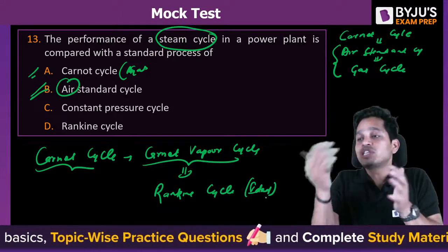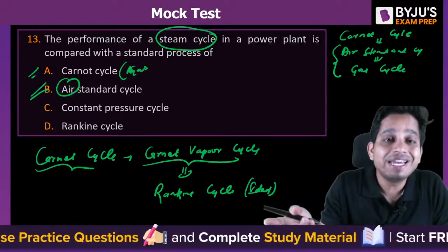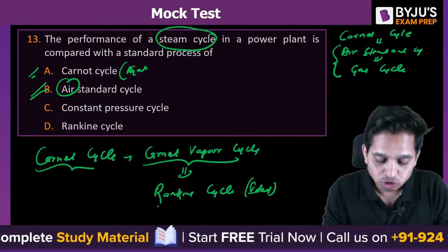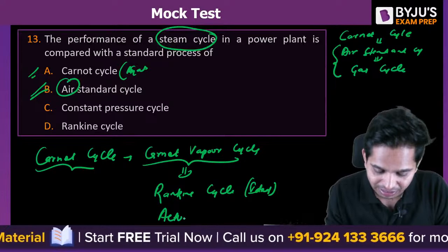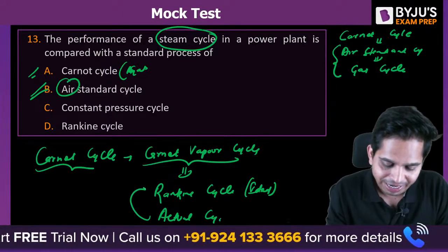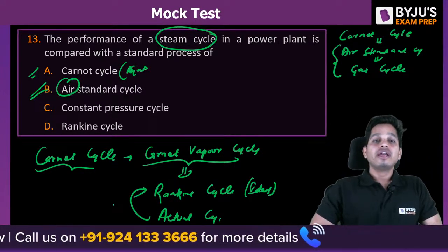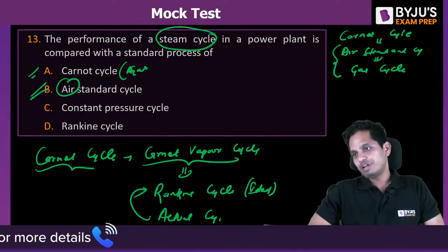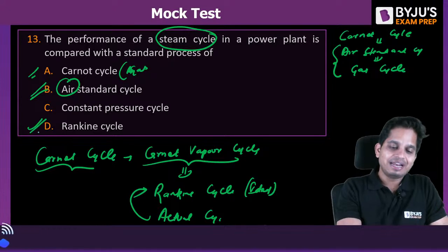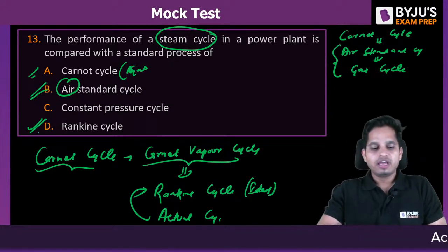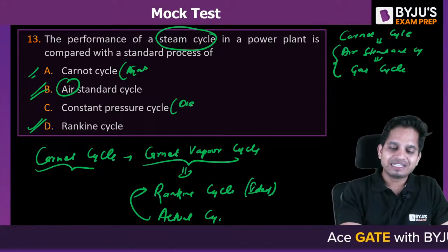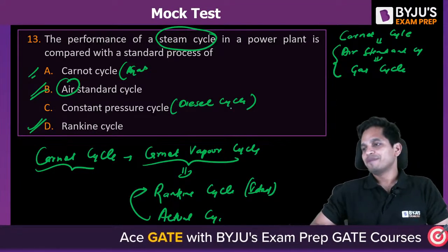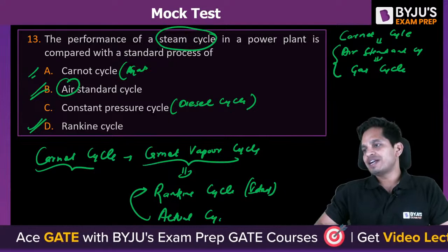Then you further do some modifications. You do reheating, you do superheating. That is your actual cycle. So your actual cycle is compared with Rankine cycle for your performance reference. So the answer is Rankine cycle. Okay. Constant pressure cycle is diesel cycle, so it is not in play anyway here. Okay. Clear, guys? Air standard cycle.